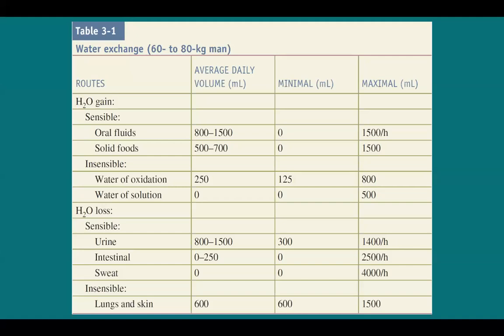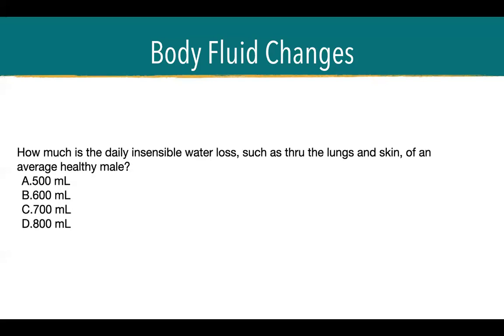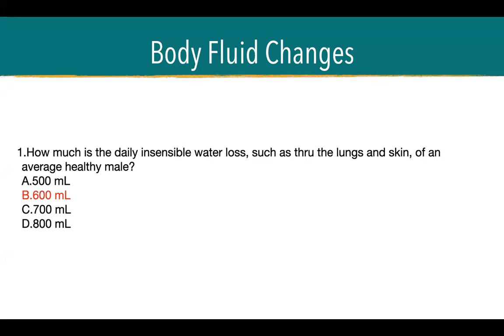Other questions, variations you might encounter in your exam: what is the maximal loss from urine, which is 1,400 per hour, or how much sweat is lost in an hour maximally for those patients, which is 4,000. So we need to study these things. How much is the daily insensible water loss through the lungs and skin of an average healthy male? That was discussed earlier. 600. Yes, 600. Okay.